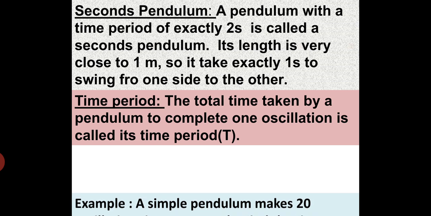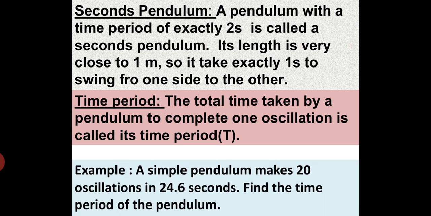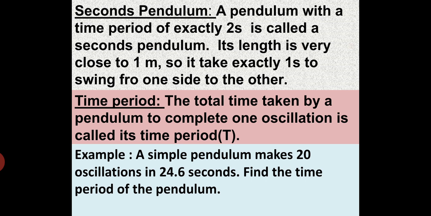So next we will study the term time period. That is the total time taken by a pendulum to complete one oscillation is called its time period. For example, a simple pendulum makes 20 oscillations in 24.6 seconds.